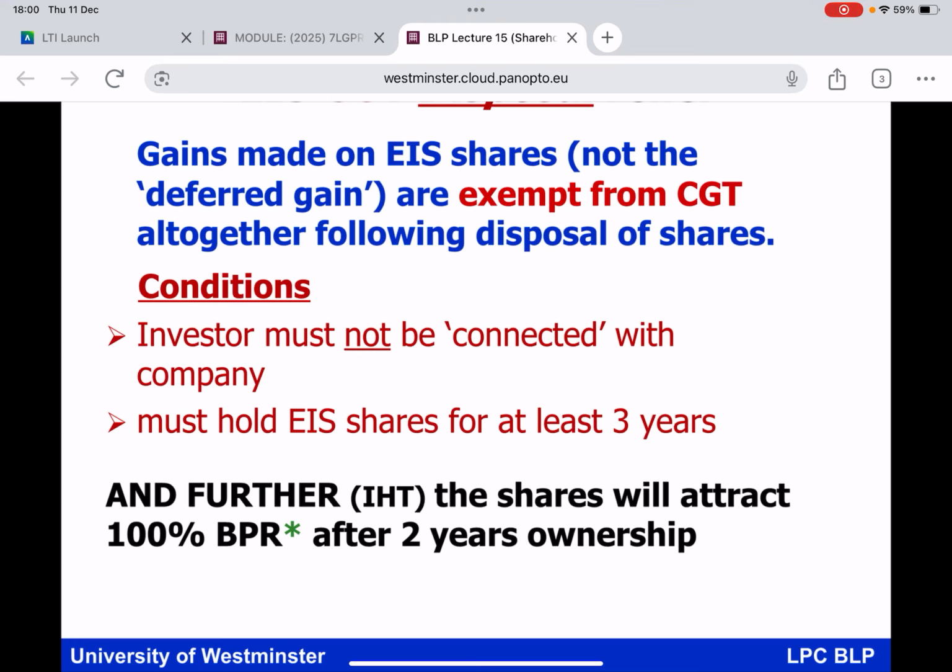Now, before I walk away from this slide, just note what I put in black at the bottom of the slide, everybody, because if you just very quickly jump over to your world of IHT and business property relief, isn't it true to say that if you've got shares in a private limited company, and you've held them for at least 2 years, they will attract 100% BPR? So, okay, that's an added bonus, isn't it, everybody?